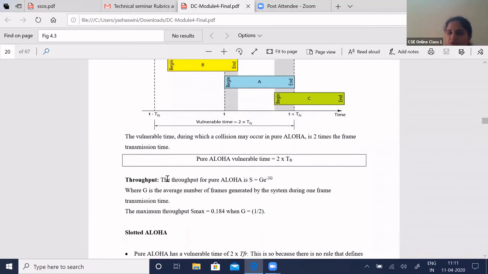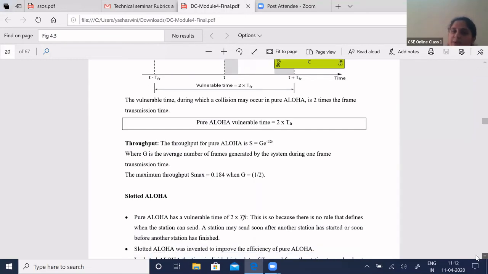One more is throughput. The throughput can be got from the formula S = G e to the power of minus 2G. Here G is the average number of frames generated. When G is half, the maximum throughput, that is S max, is 0.184. So this is about your S max.